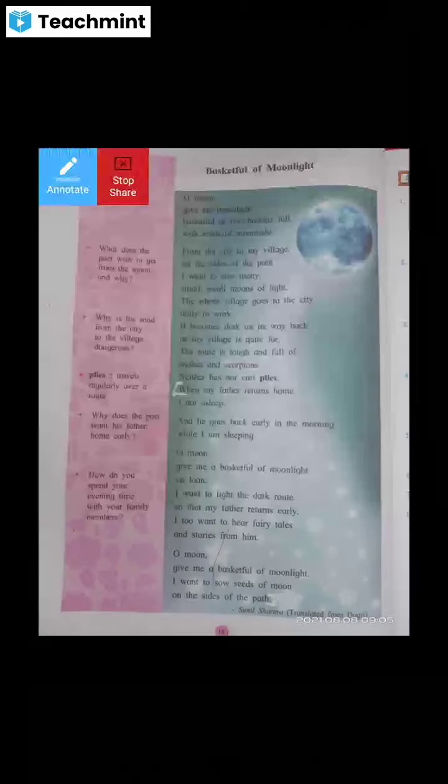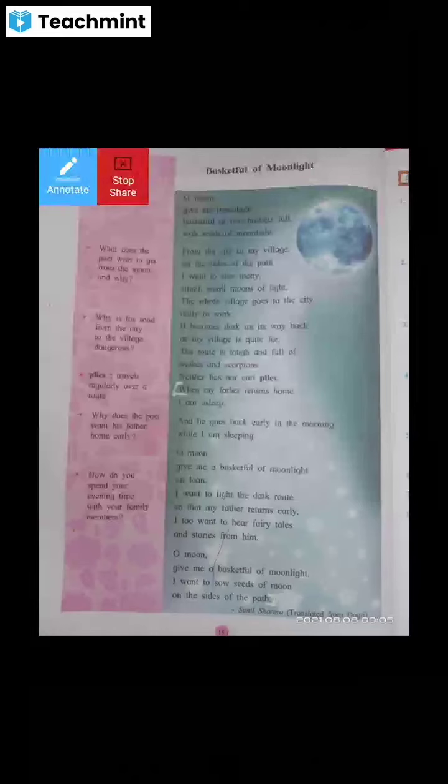So this line indicates there may be a lack of electricity service, or there will not be any kind of light in that village, and that's why this child, this poet Sunil Sharma is demanding seeds of moonlight from the moon.